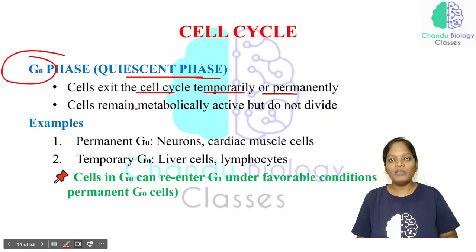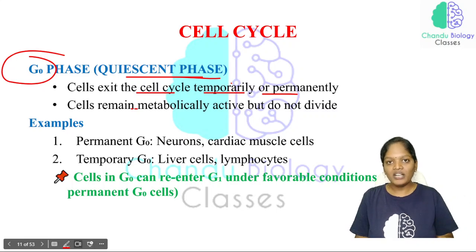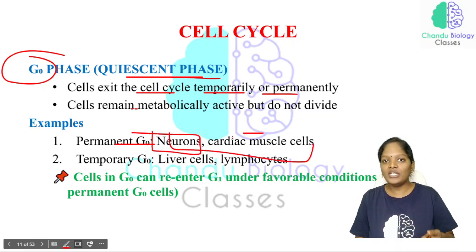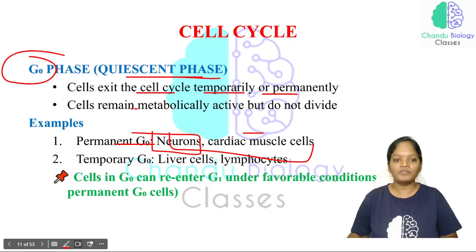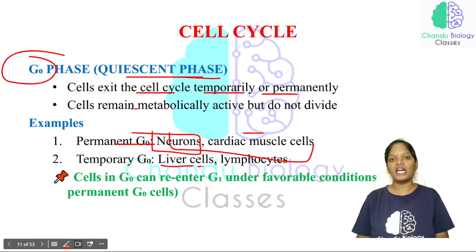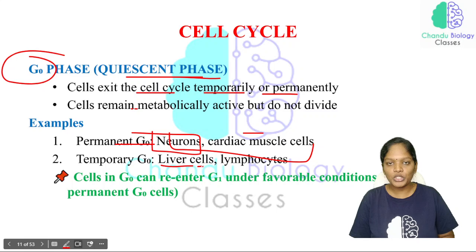As we have studied here, the cells will exit the cell cycle. Either it will be temporary or it will be permanent. If it is a permanent G naught phase, the neuron cells and cardiac muscle cells enter into the G naught phase and will not enter into the cell cycle further. Temporary G naught phase means the liver cells and the lymphocytes temporarily enter into the G naught phase, but again they will enter into the cell cycle and continue their division.